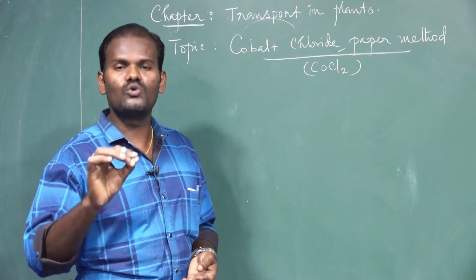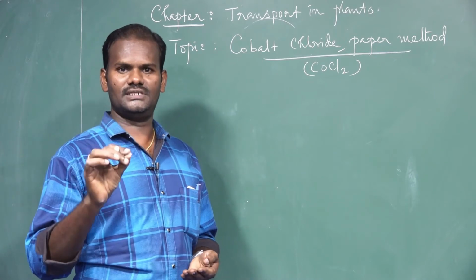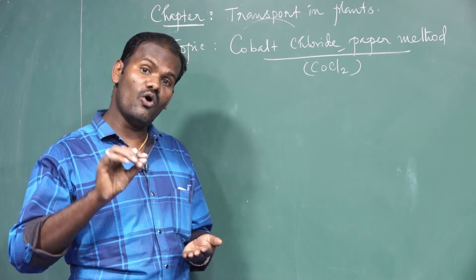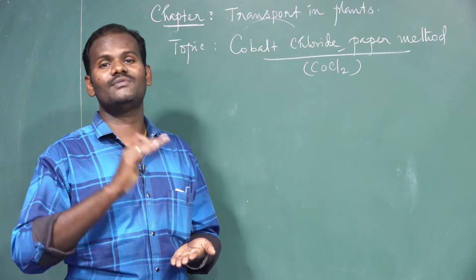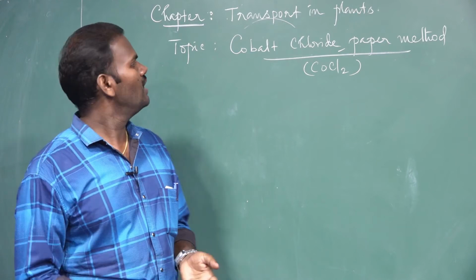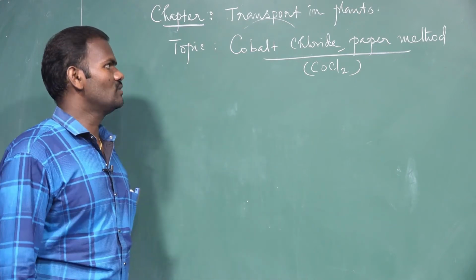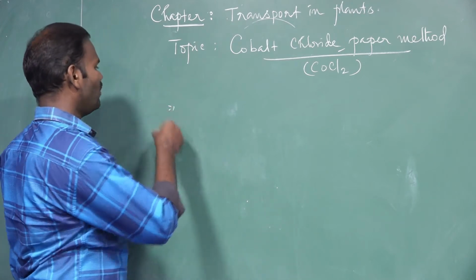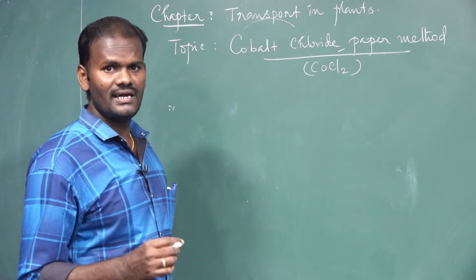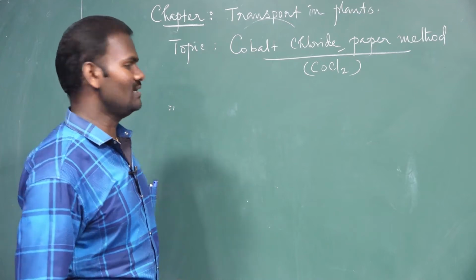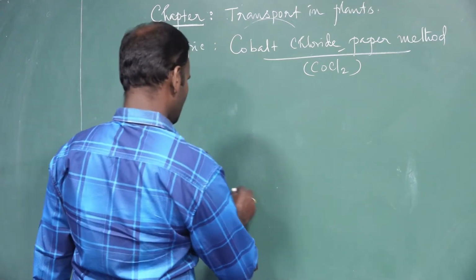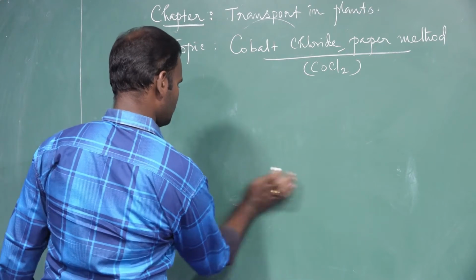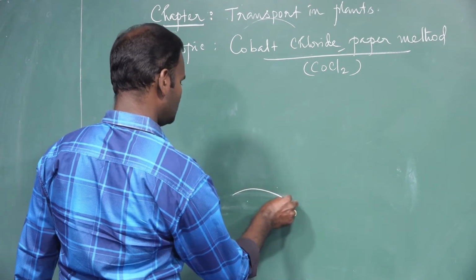How can we prove that more stomata are present on the lower epidermis, that is, transpiration is more on the lower epidermis than on the upper epidermis? By using the cobalt chloride paper strip method. First, we have to select a healthy dorsiventral leaf. This is a potted plant.